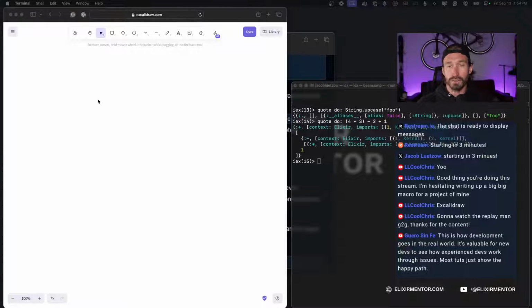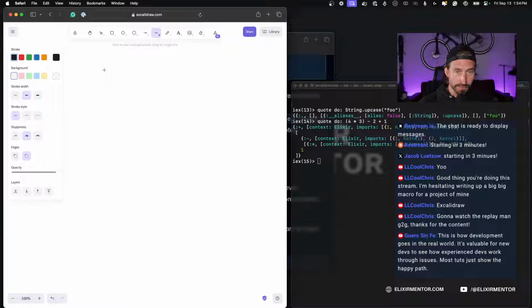All right, so we have our nested AST here, and we're trying to figure out what's going on. The first thing is that we have 3 things happening: we're multiplying, we're subtracting, and we're adding. So let's build our little tree.